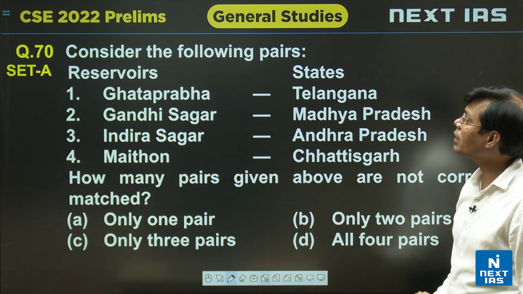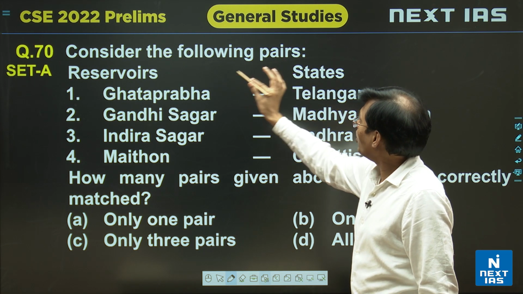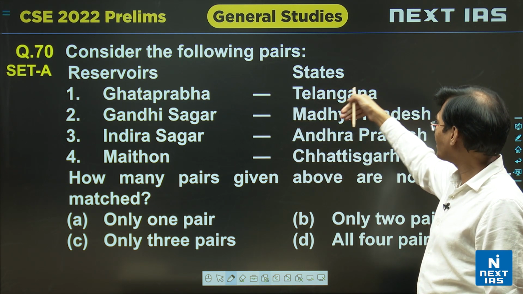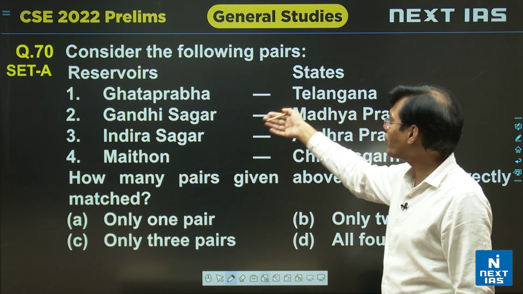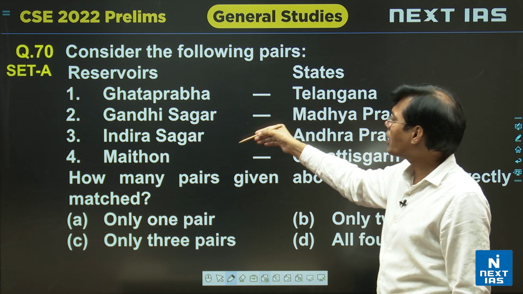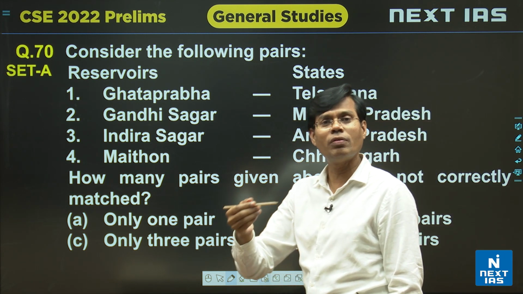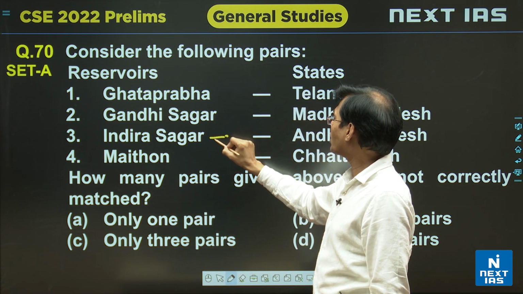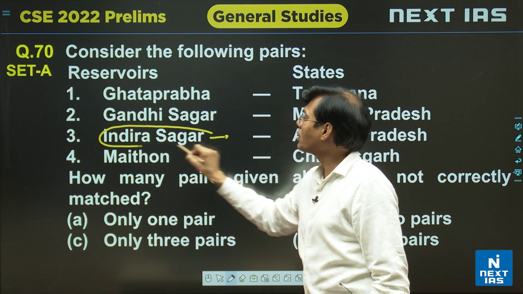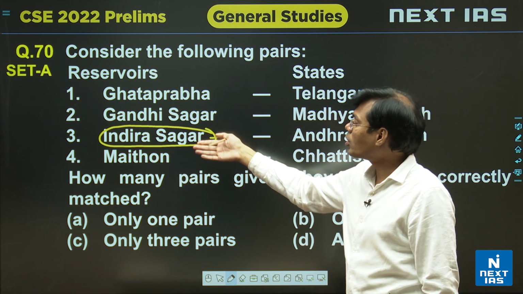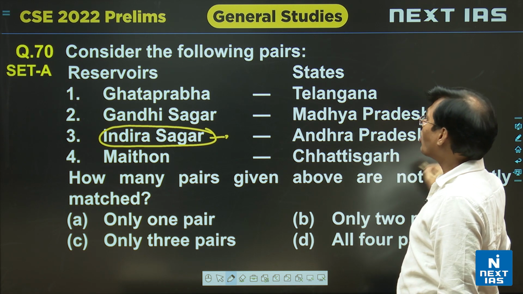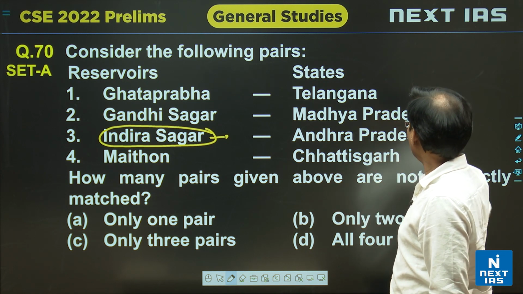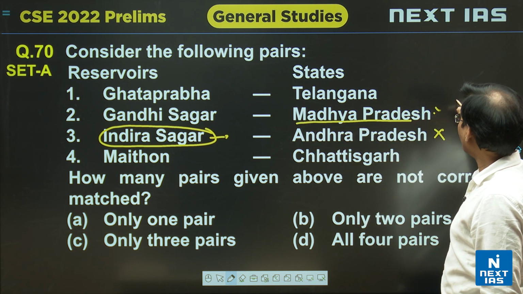Next question: consider the following pairs: Ghatprabha, Gandhi Sagar, Indira Sagar, Maithon, and related states: Telangana, Madhya Pradesh, Andhra, Chhattisgarh. Note very well that the names Gandhi Sagar and Indira Sagar are quite famous reservoirs of our state Madhya Pradesh. Indira Sagar is famous on the Narmada River, the largest project of Madhya Pradesh: Indira Sagar, Omkareshwar and Sardar Sarovar. So Indira Sagar, the third pair, is wrong. Gandhi Sagar is of course Madhya Pradesh, a famous reservoir on the river Chambal. Then Gandhi Sagar is correct.